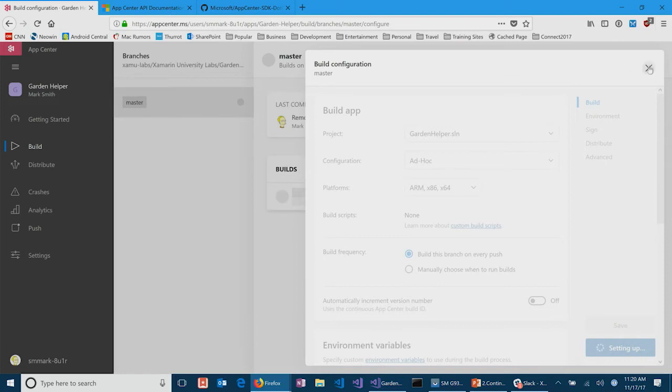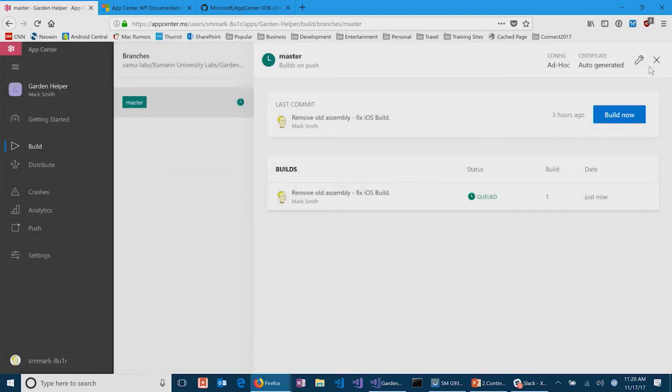And it typically takes a little while to do the build because it's actually going to spin up a server and configure it all and put all the tools there and then begin the build process to build the UWP app. But the cool thing is I don't have to deal with SDKs. I don't have to deal with configuring Visual Studio. I've connected it, and now I'm going to be the build master, and I'm going to have Microsoft servers do that build for me. I mean, there's very few steps to wire up a UWP project.